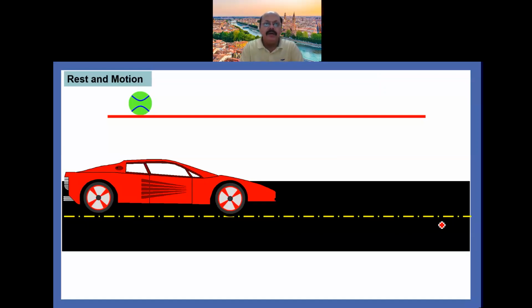Here one ball is here, one car is here, and a person is standing here who is at rest and observing these two objects. So at present the ball is at rest, and the car is at rest with respect to this person, and the person is stationary.